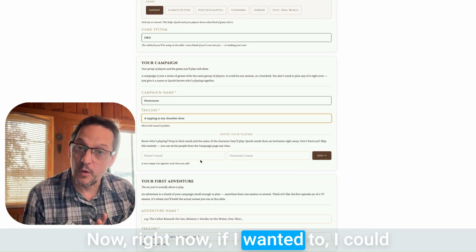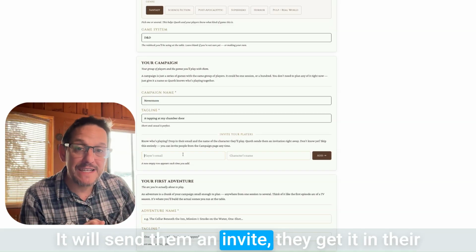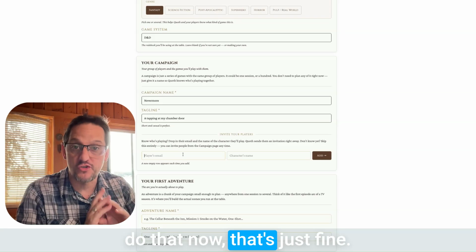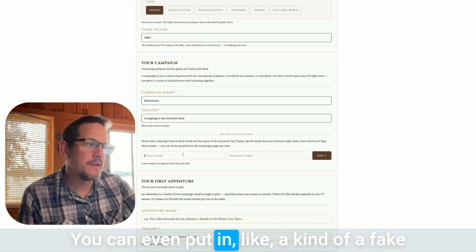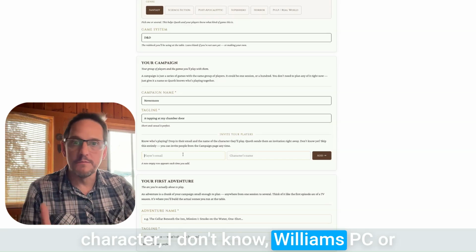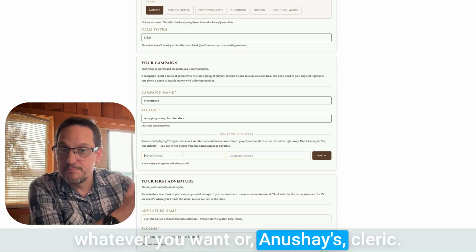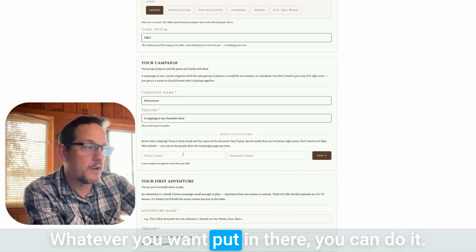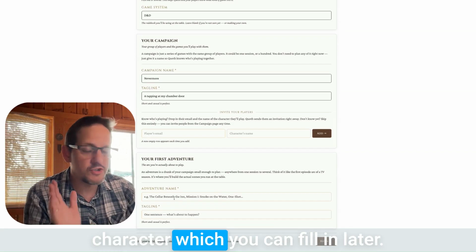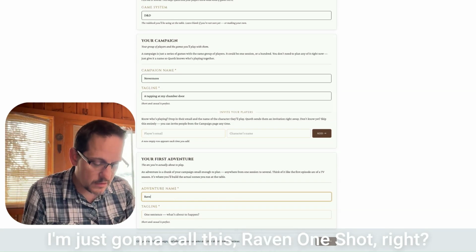Now, right now, if I wanted to, I could go ahead and input my players' emails. It will send them an invite. They get it in their email, and they can join your campaign. But if you're not ready to do that now, that's just fine. You can leave that off. You can even put in a kind of fake character, like William's PC or whatever you want, or Anushay's cleric, whatever you want to put in there, you can do it. You can put it right there in the character name, and it'll create a character, which you could fill in later. I don't want to do that. I'm just going to call this Raven One Shot.